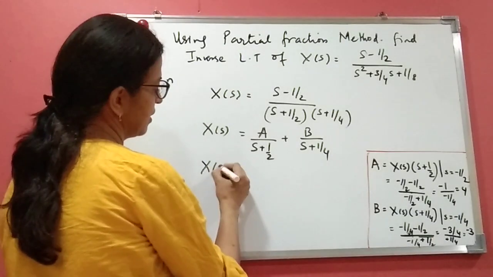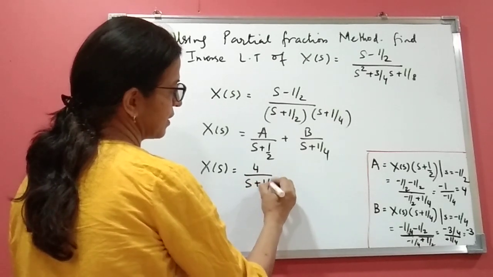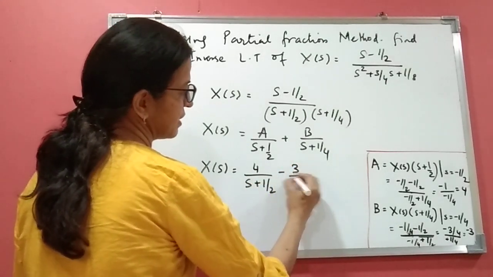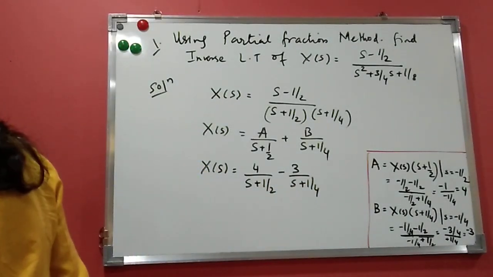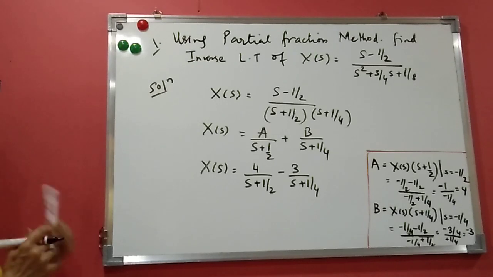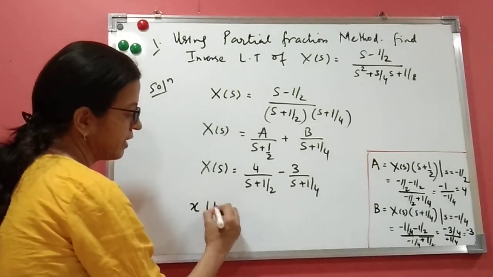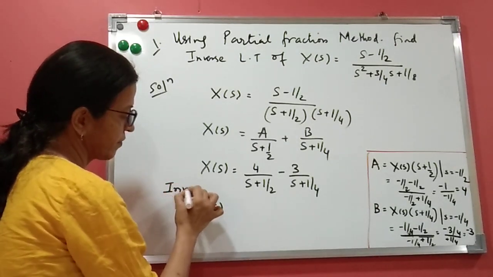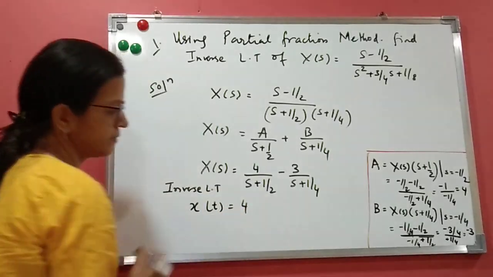So I'll write down here: 4 upon (s + 1/2), and −3 upon (s + 1/4). And no ROC is given. Whenever ROC is not given, we assume it is a positive sided signal. So what will be x(t)? Finding its inverse Laplace transform: 4 is constant.